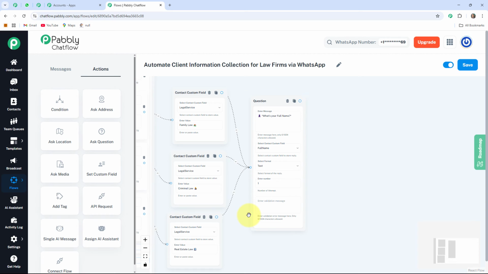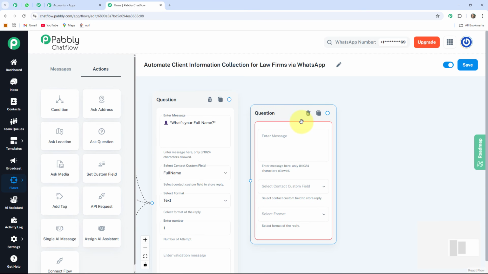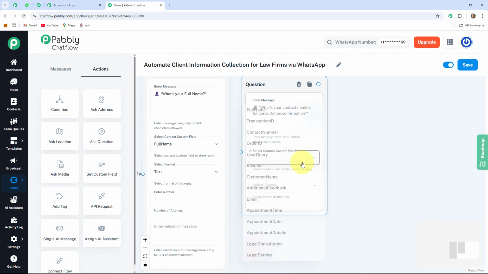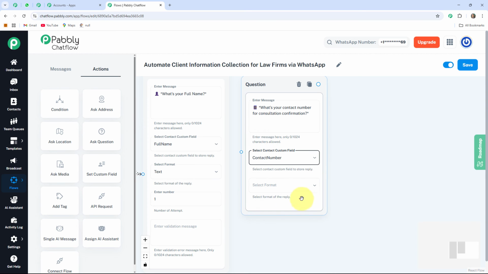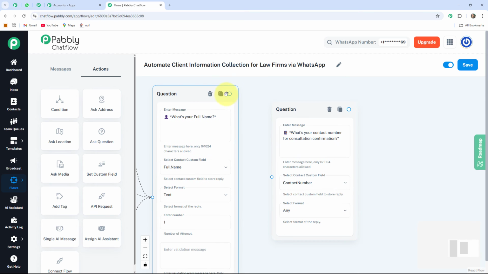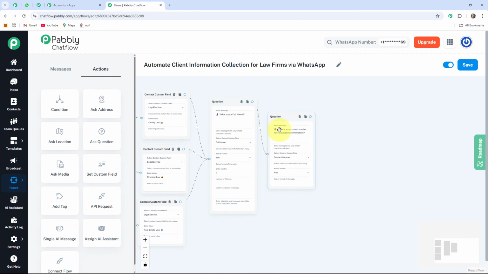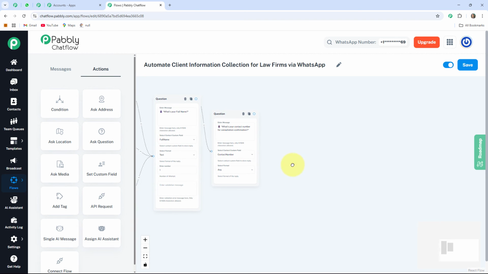Then after this step, I want to know the contact details of my user. For that, I'm again taking one ask a question button, dragging this box here and writing a message as, what's your contact number for consultation confirmation? For that, I'm selecting the contact custom field as contact number. After that, the format I'll select as any. After that, I am connecting this circle to this message where it is connected.